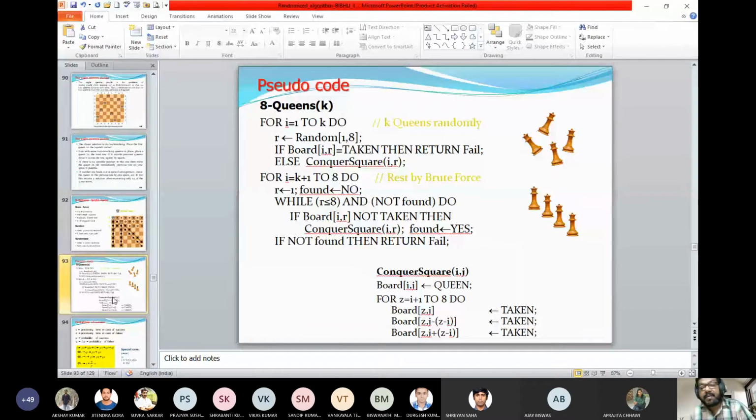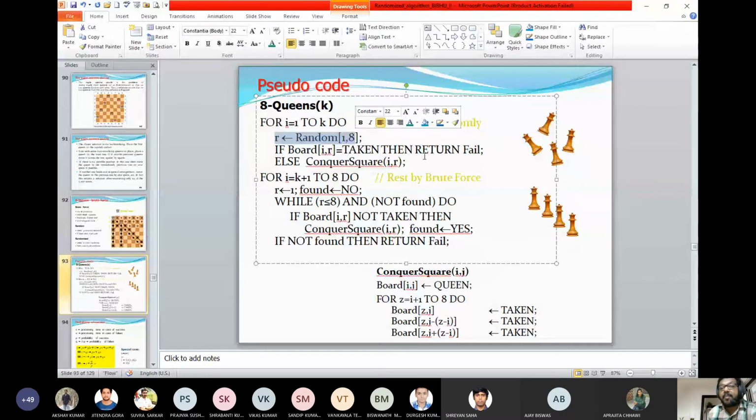But designing a randomized algorithm is very easy. Look into the second line. We are generating, so how many queens are there? K queens are there. So what will be my outer loop? The outer loop is 1 to K, because we have to select K queens randomly. Now I am going to place my first queen. So I start with i equal to 1. Then I try to find out the location with the help of a random number.